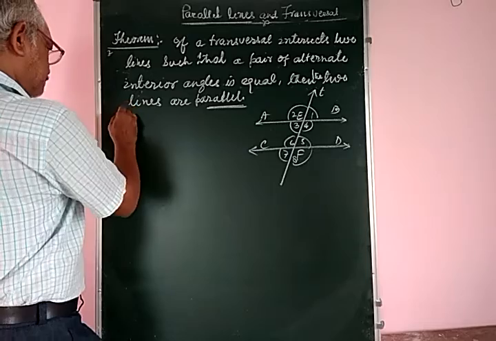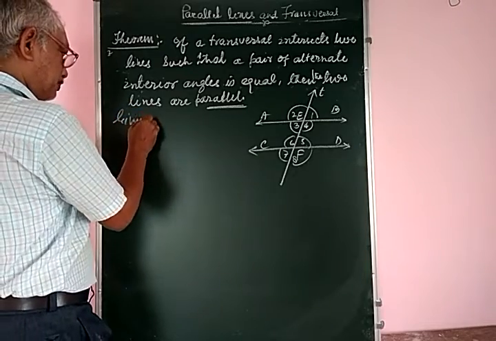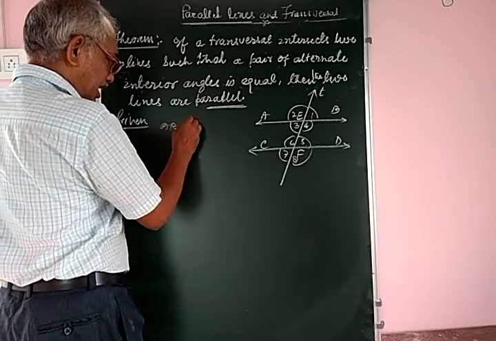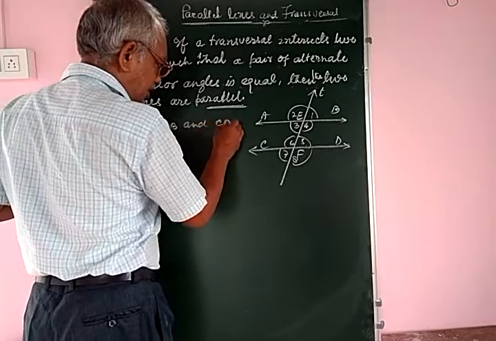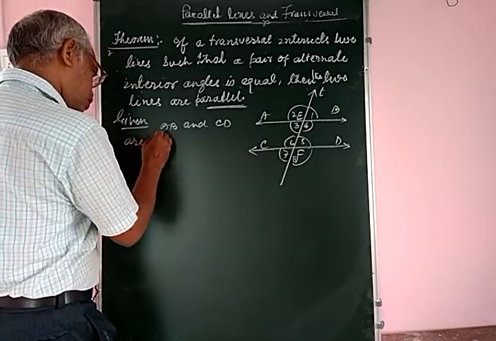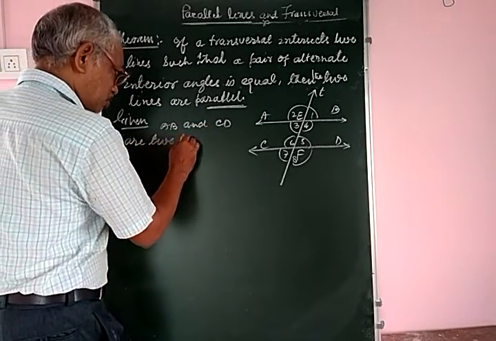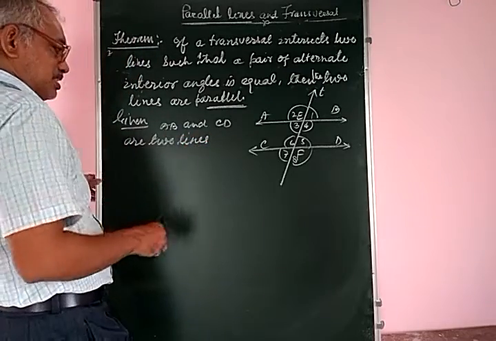So here, given: AB and CD are two lines. Line means a straight line.